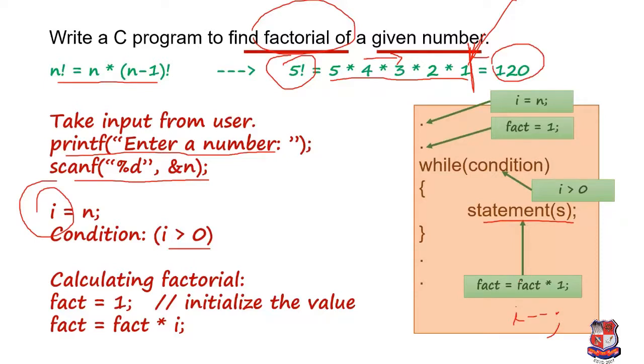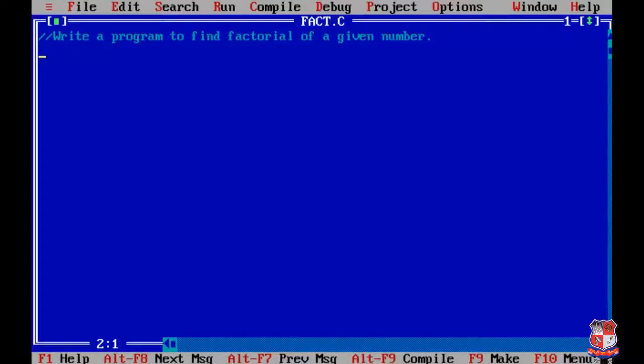Now we'll see the demonstration of this program in Turbo C++. We'll start by linking our header files: #include stdio.h, then #include conio.h. Now we are going to write our main function and create the body of our main function.